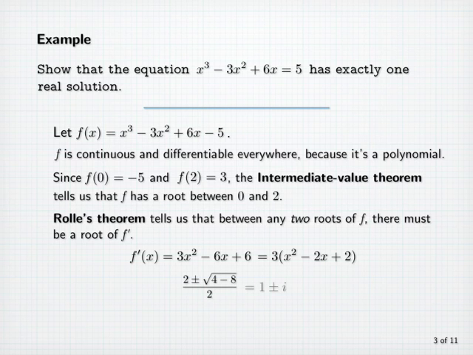But those are the complex numbers 1 plus and minus i. So we conclude that there is no real number x for which f prime of x is equal to 0. Because of Rolle's theorem, if f had two roots, f prime would have to be 0 somewhere. So therefore f cannot have two roots. And so the equation cannot have two solutions.